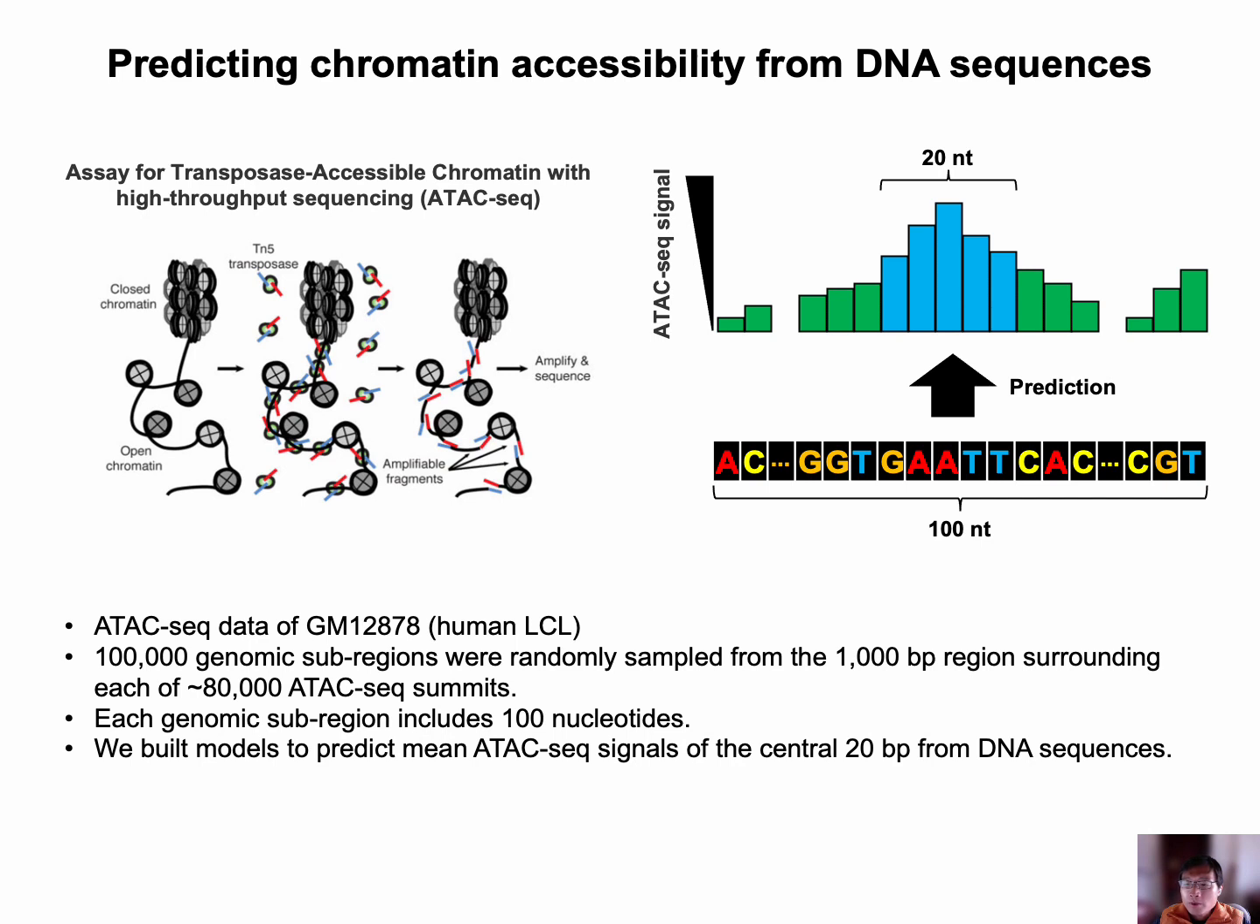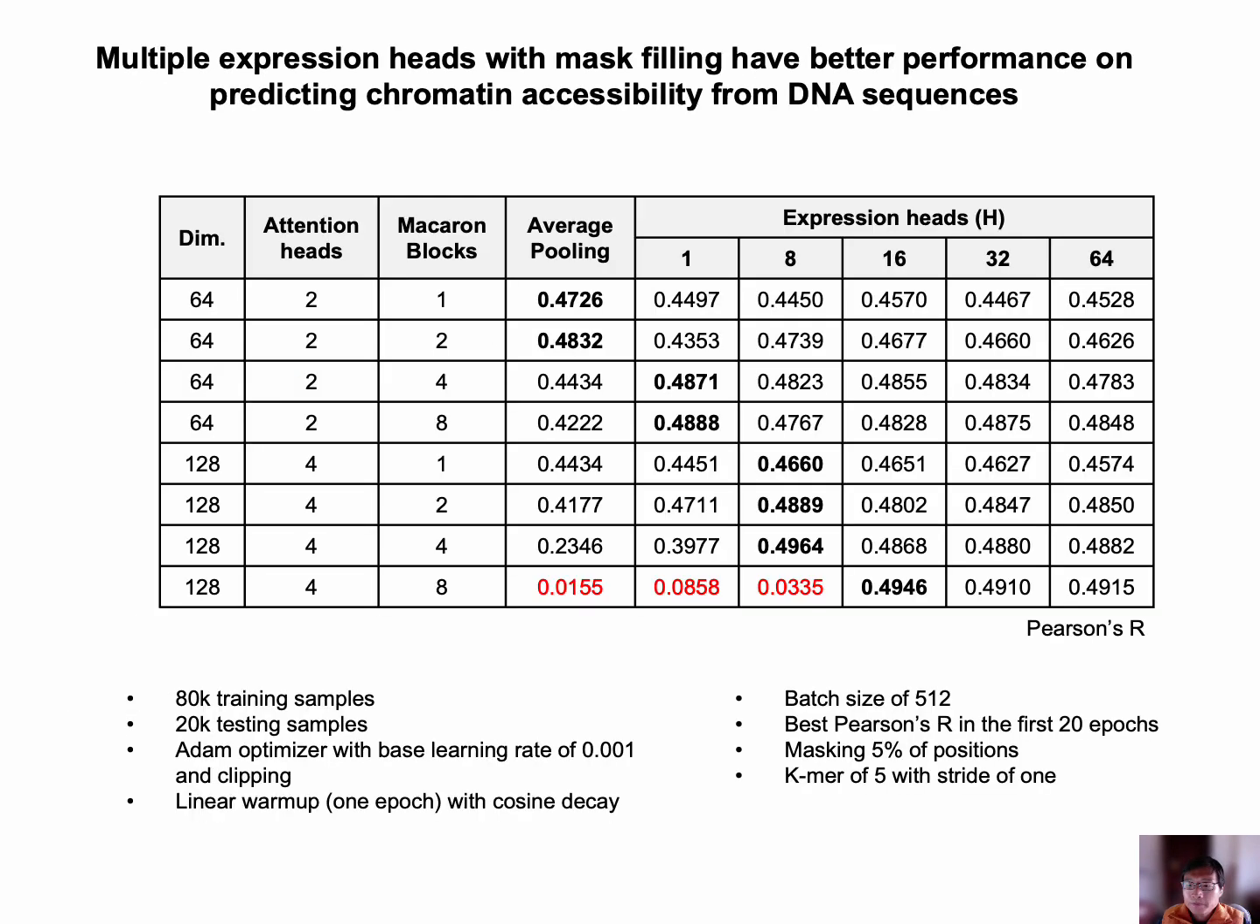To test if our observations on this two-head design can apply to similar scenarios, we designed another task. We built models to predict ATAC-seq signals from DNA sequences. The ATAC-seq is a technique to measure the chromatin accessibility across the whole genome. We sampled in total 100,000 genomic subregions surrounding ATAC-seq summits. Different models were trained on 80,000 DNA sequence ATAC-seq signal pairs and evaluated on the remaining 20,000 pairs.